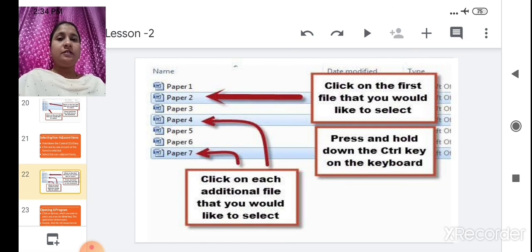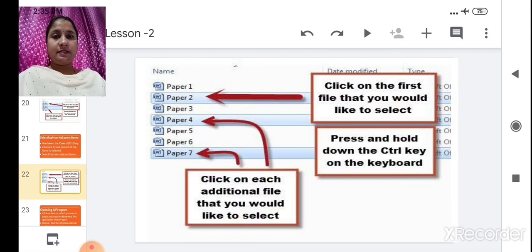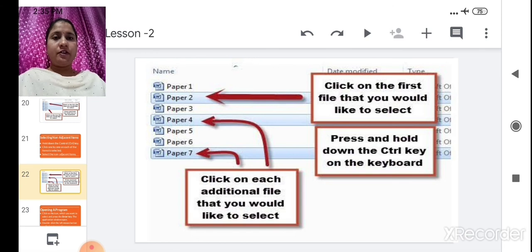Got it? That is what I have taught in this class. Now we will see you in the next class. Till then, you have to revise all these things that I have taught you today. So see you in the next class. Till then, take care.